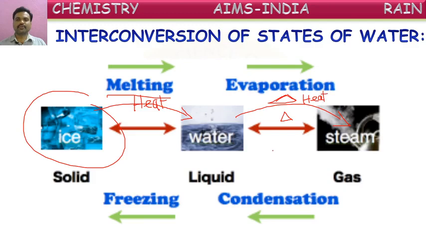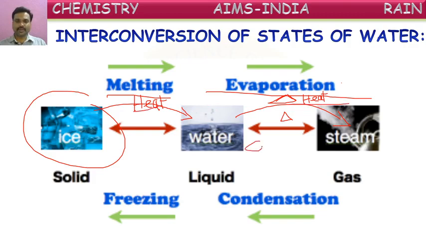So if you heat water, it converts into vapor form or steam. That is called evaporation. If this conversion of liquid into gas occurs at a fixed temperature, that is also called boiling. Commonly, water converts into vapor form at all temperatures, that is called evaporation. The reverse of this: in these two processes we have done heating.